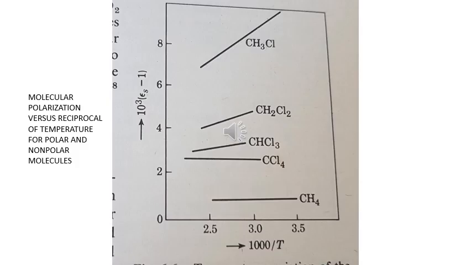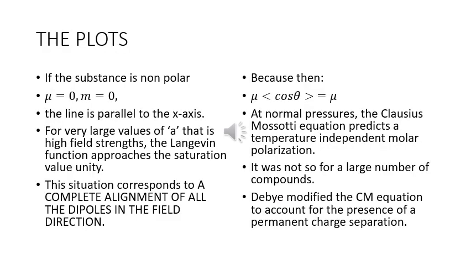This figure shows a plot of the molecular polarization versus reciprocal of temperature for both polar and non-polar molecules. Let us now discuss the plots shown in the previous two slides. If the substance is non-polar, then mu is equal to 0, m is equal to 0. The line is parallel to the x-axis. For very large values of a, that is very high field strengths, the Langevin function approaches the saturation value unity. This situation corresponds to a complete alignment of all dipoles in the field direction, because then mu cos theta is simply equal to mu. At normal pressures, the Clausius-Mossotti equation predicts a temperature independent molar polarization.